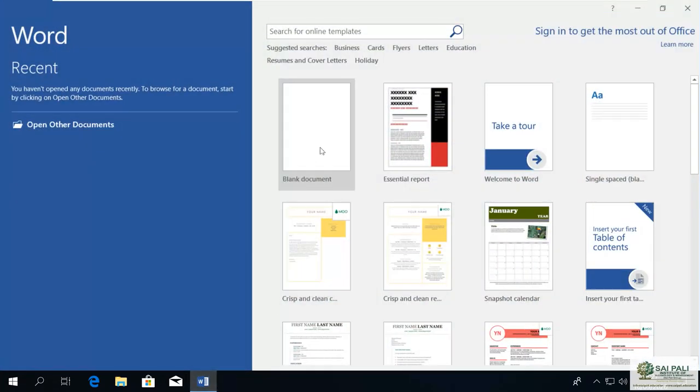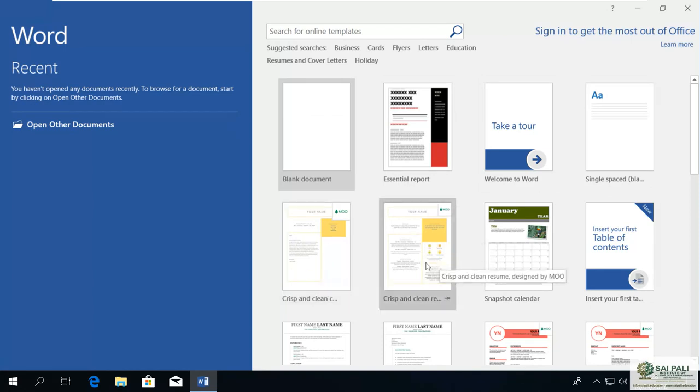So you can see here the option for the recent document, if you have opened one. This time we have installed it just yesterday, so there is no recent document here. And we have the option to create a blank document, and also we have these templates. These are templates like predefined settings or predefined options.